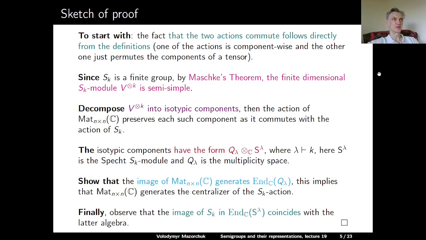And finally, for the double centralizer, we observe that the image of S_k in the endomorphism algebra over the complex numbers of the Specht module coincides with the latter algebra. That's because of the classification of simple finite-dimensional algebras over the complex numbers.